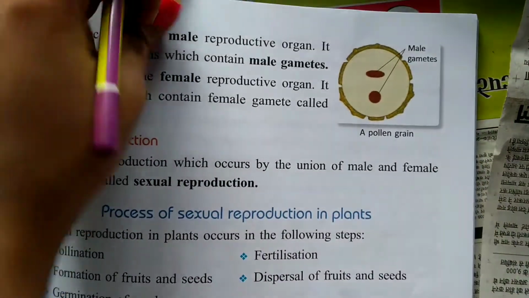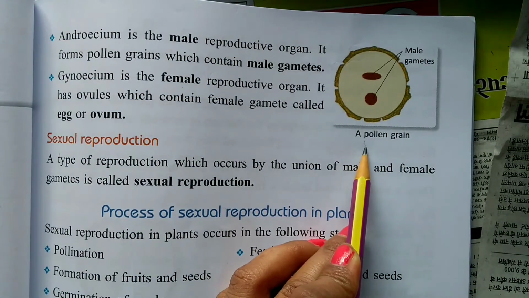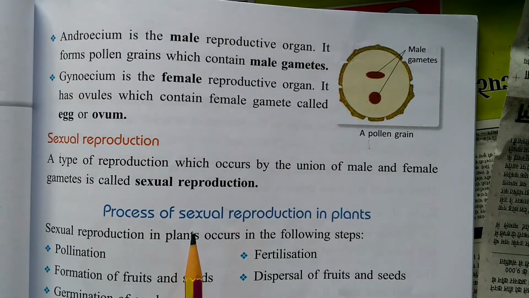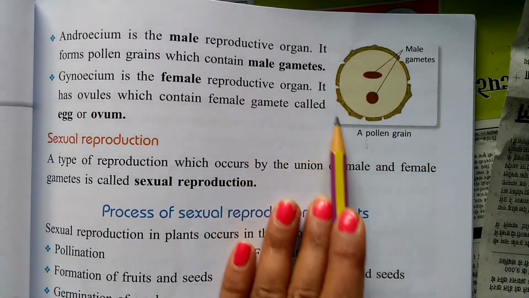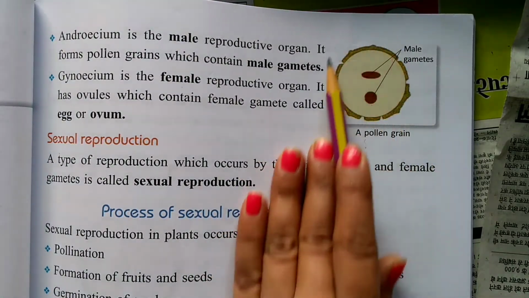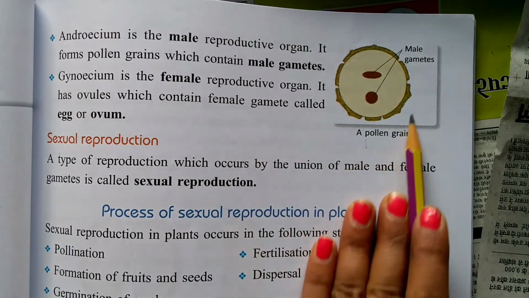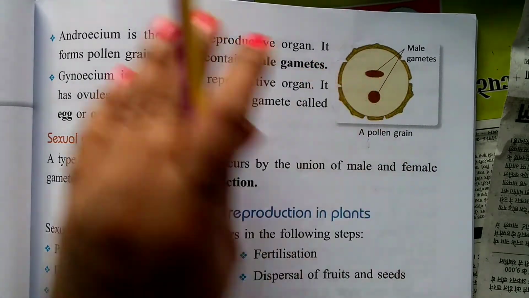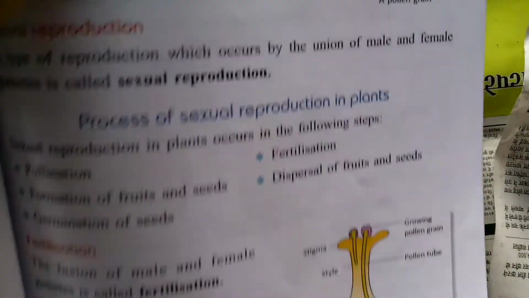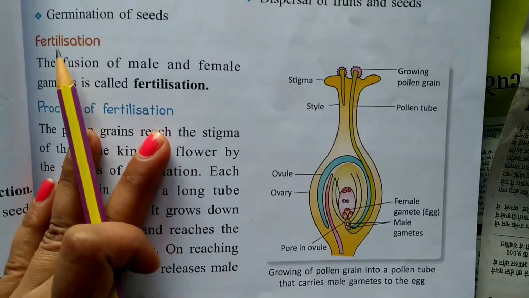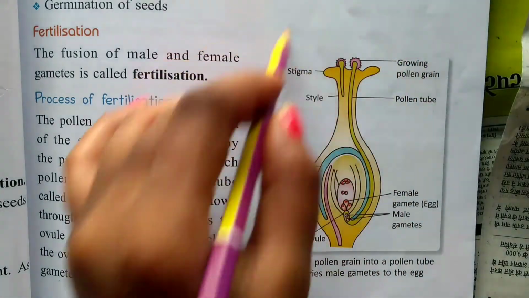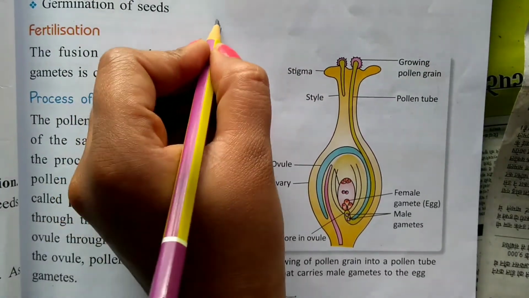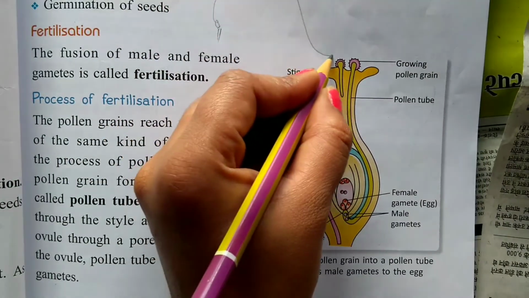First I am showing the pollen grain. See, this is a pollen grain. It contains a male gamete. Getting my point? This is a pollen grain. It is present in the anther, and this pollen grain gets transferred to the stigma, and it contains a male gamete. The next diagram is the main diagram. This is the whole gynoecium part. From the anther, pollen grains stick to the stigma.